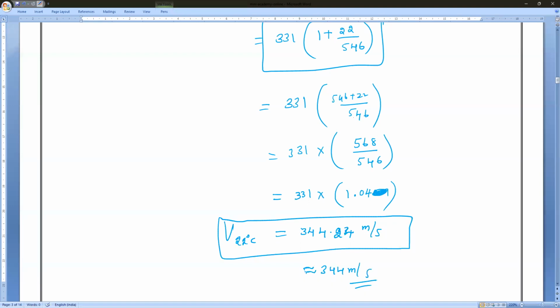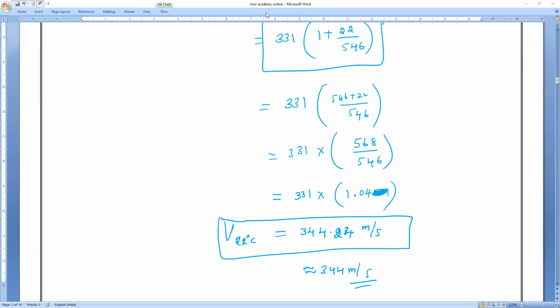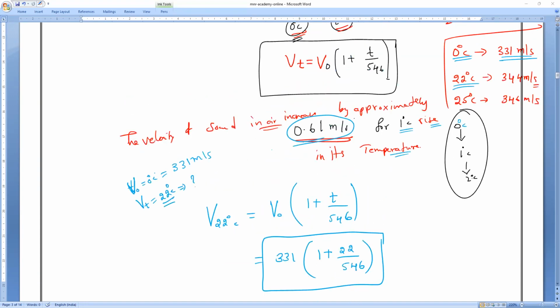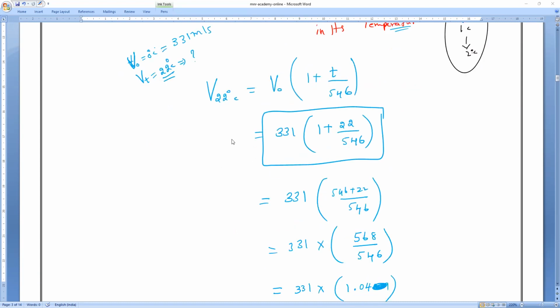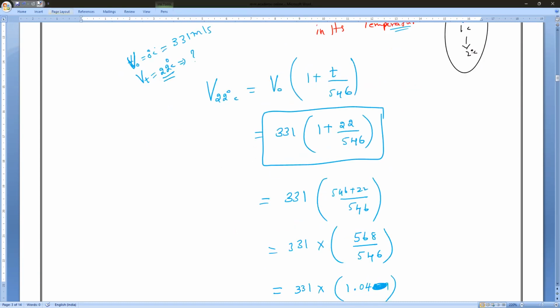This is the formula. Now, let them give any temperature, and you can find the speed of sound in air. Am I right? This is the formula for it. V naught is the velocity at 0 degrees Celsius, and you can find the velocity of sound in air at any temperature given.